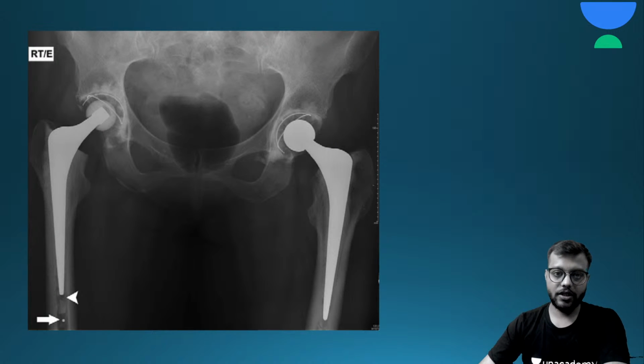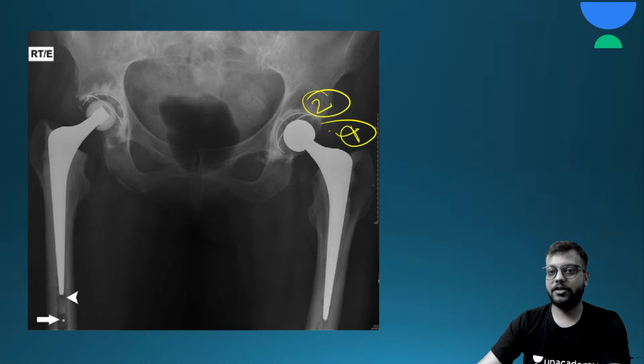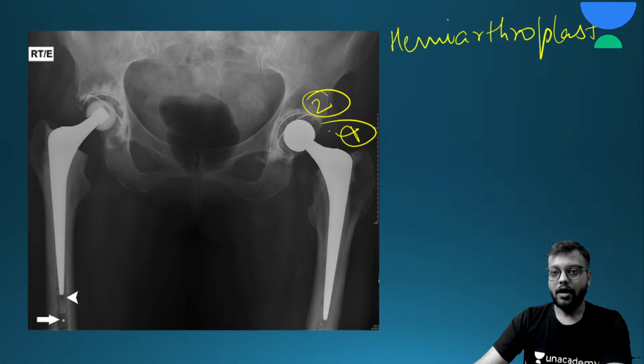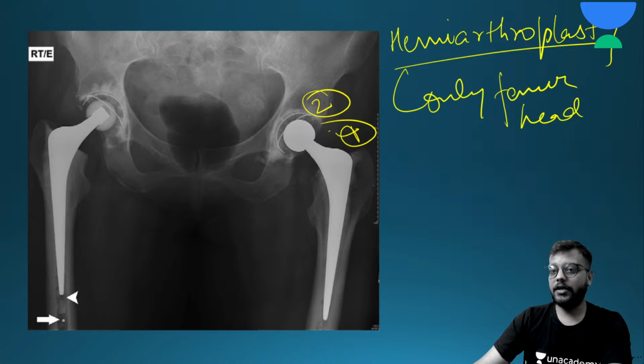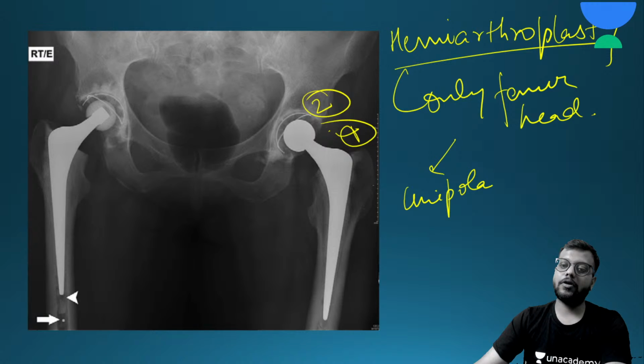Okay, here you can see it is total hip replacement. Why? Because the femur head as well as the acetabulum are replaced, whereas this is arthroplasty or total or complete arthroplasty. In hemiarthroplasty, only the femur head is replaced, and it is of two types: unipolar, movement in one pole or one plane, and bipolar if the movement is in two planes.